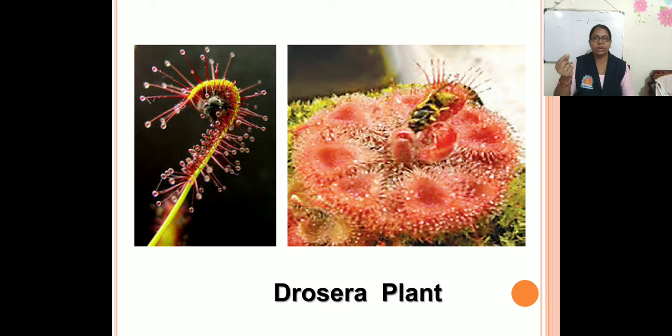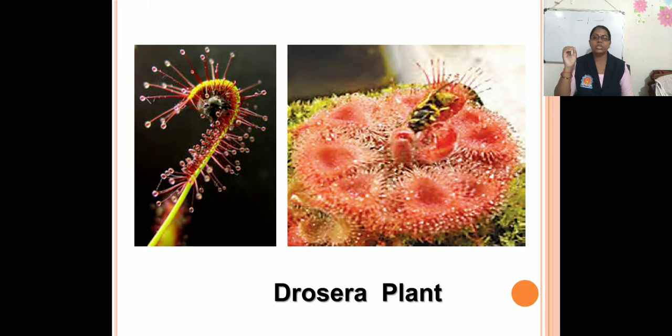You can observe here a droplet of that sticky substance, which attracts the insect. The scientist Johnson Burman identified this plant in Sri Lanka in 1737, and hence the plant is named after him. That means that scientist found that plant, and hence the scientist's name is given to that plant, that is Drosera burmannii.